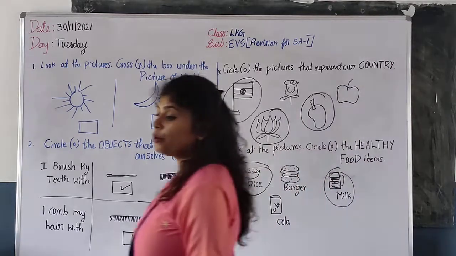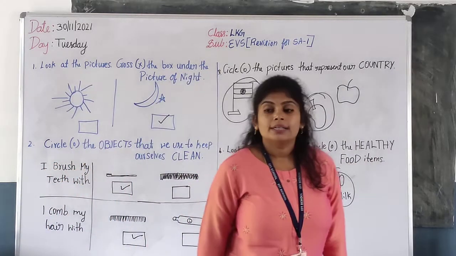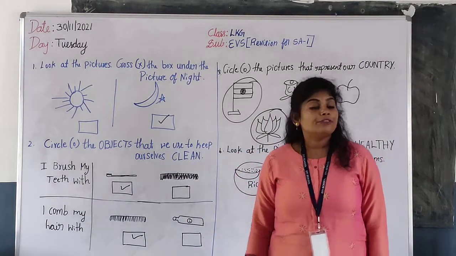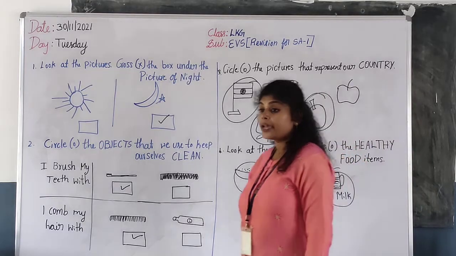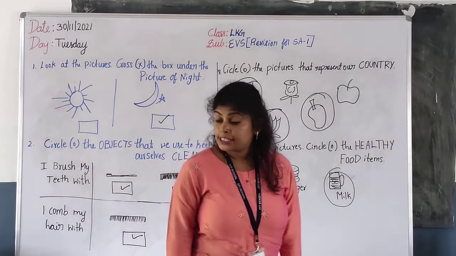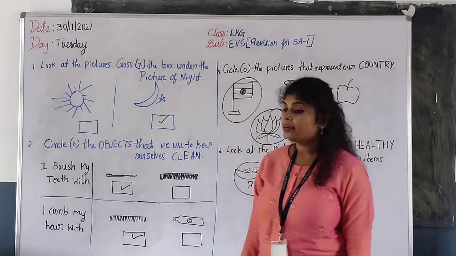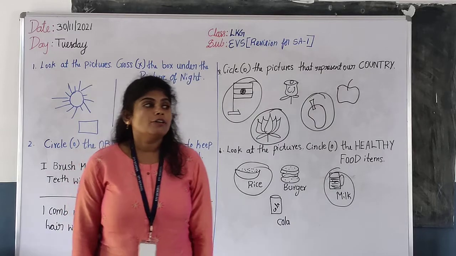What are the things we have learned about? About our national flag, then national animal. Which is our national animal? Tiger. Tiger is our national animal. Yes. Which is our national flag? Lotus. Lotus is our national flag.